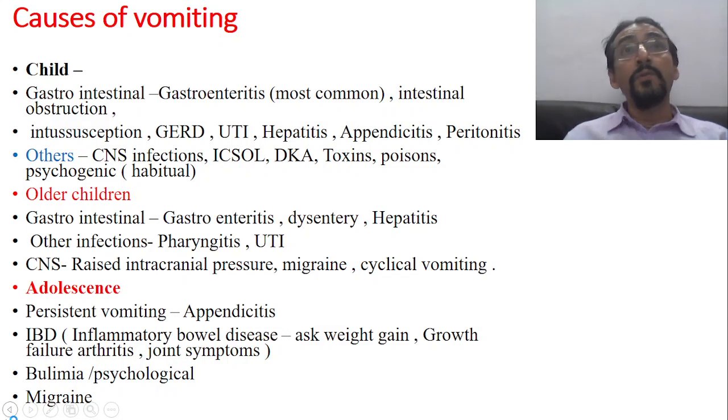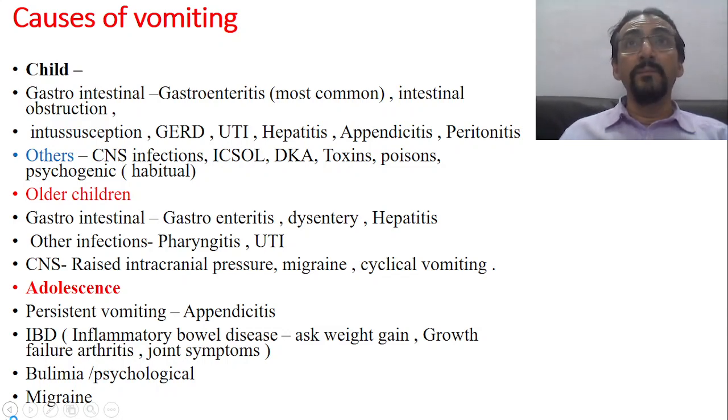Now, if you look into the adolescence period, what are the common causes of vomiting? Persistent vomiting in adolescence may be because of appendicitis, provided with other signs. Then inflammatory bowel disease. This is quite a common cause of vomiting in the adolescence period. In such a condition, you have to ask about weight gain, then growth failure, growth charts. Then there may be arthritis or joint symptoms, etc. So inflammatory bowel disorders are the most common cause of vomiting in adolescence.